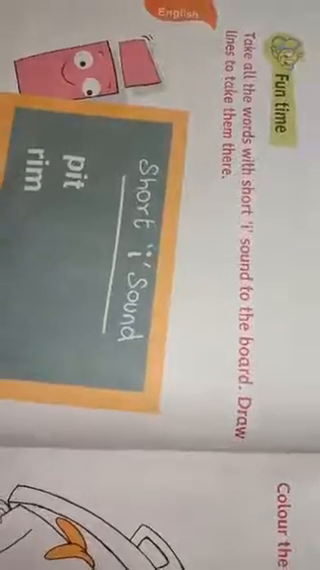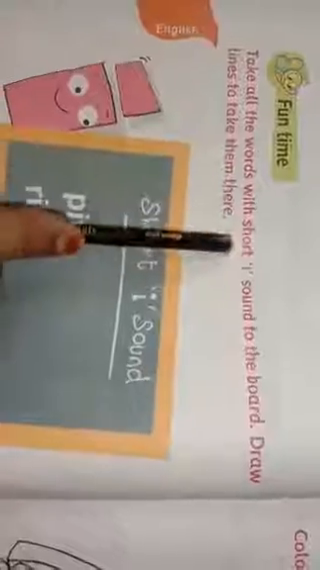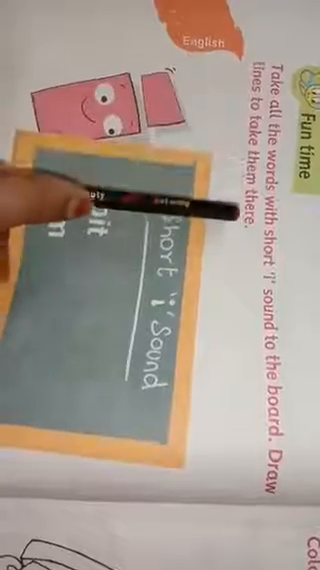Okay, our period is English and you take out your English textbook, page number 18. Fun time. Take all the words with short I sound to the board. Draw lines to take them there. Short I sound. P-I-T, pit. R-I-M, rim. Here are given some words here. Then we find out the short I sound words and write here by drawing a line.